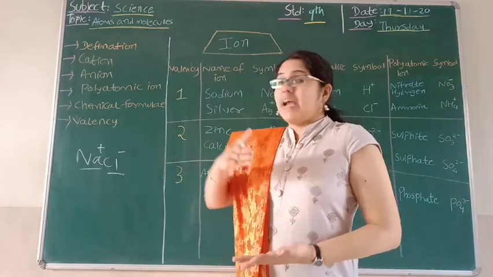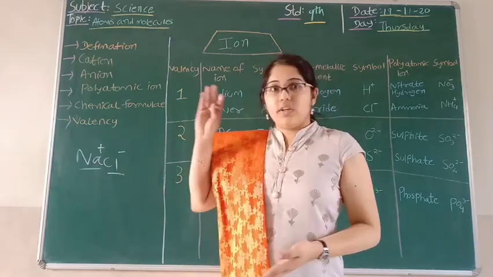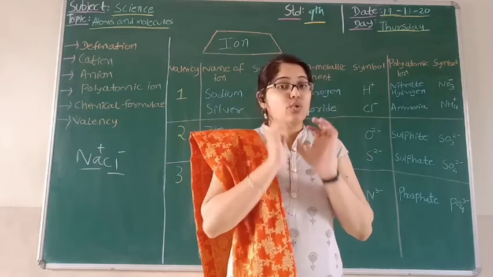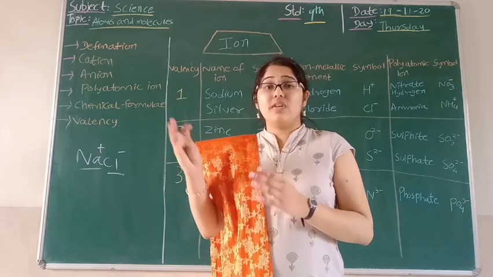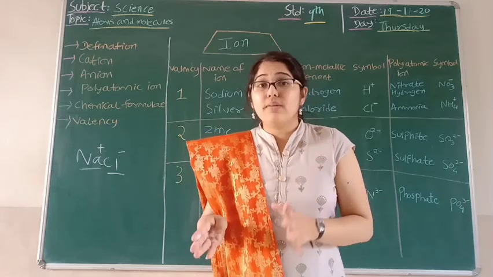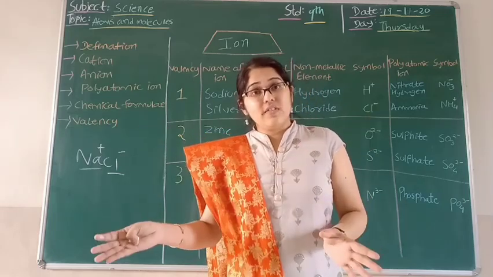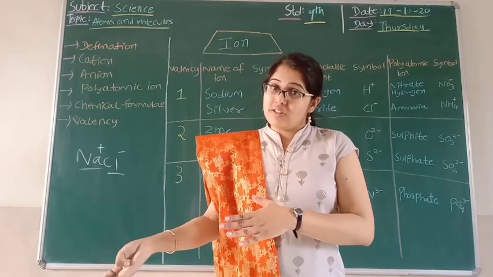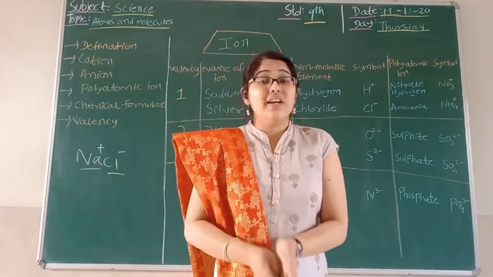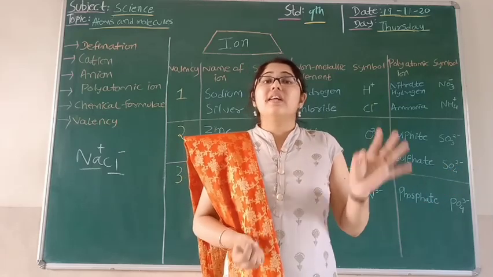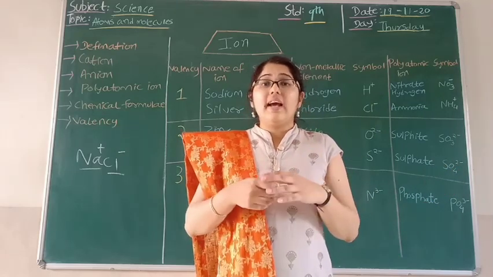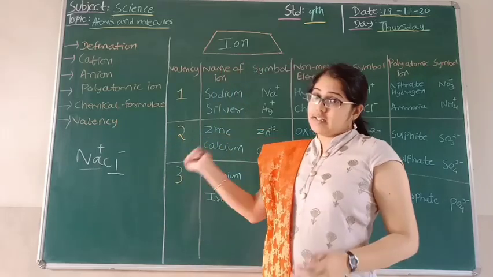So students, we have seen the definition of ion: those species which have charged particles are known as an ion, and that can be positively charged or negatively charged. Those which are positively charged are known as cations, those which are negatively charged are known as anions, and then we have seen the example.